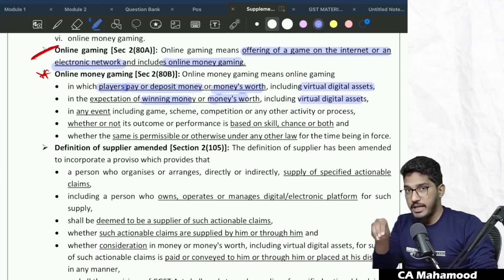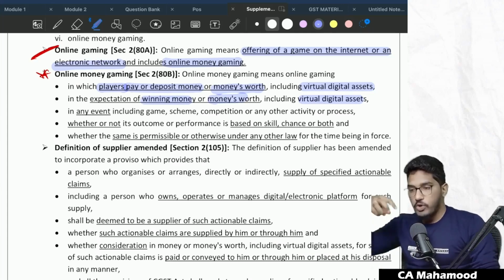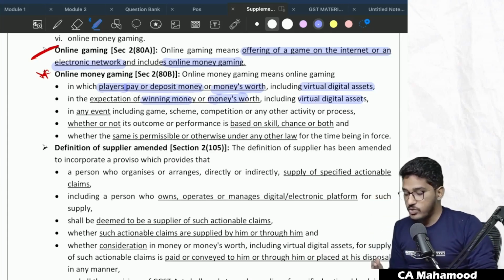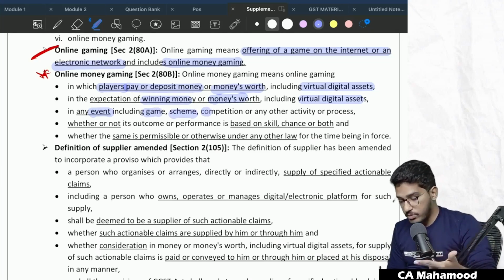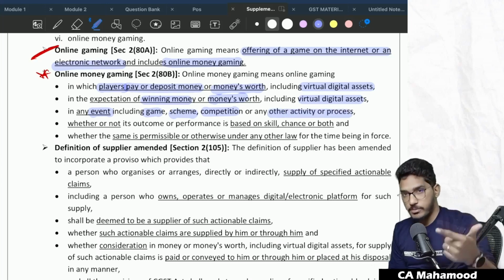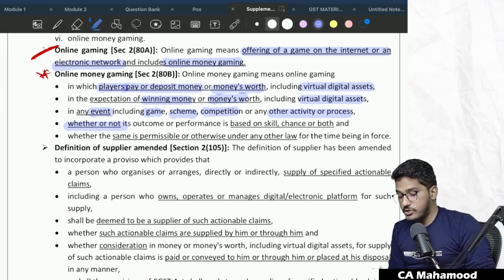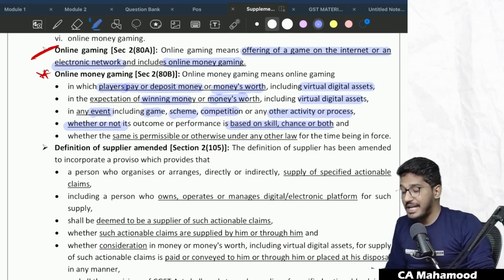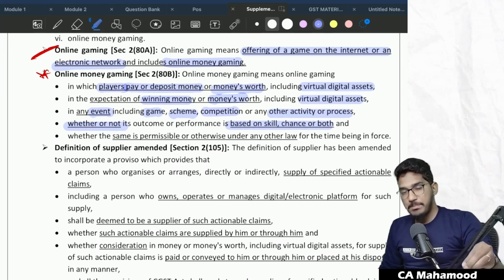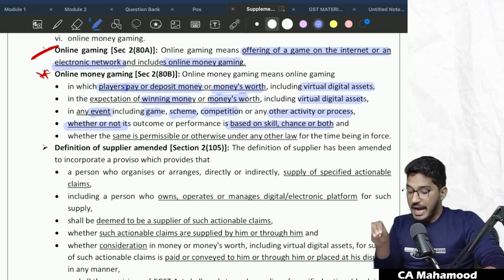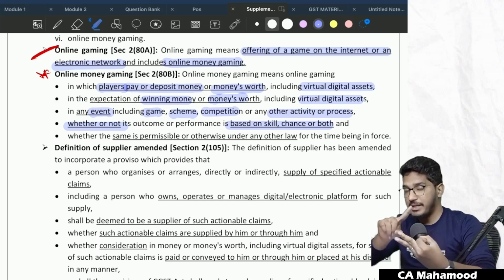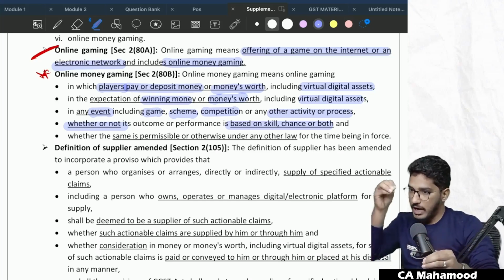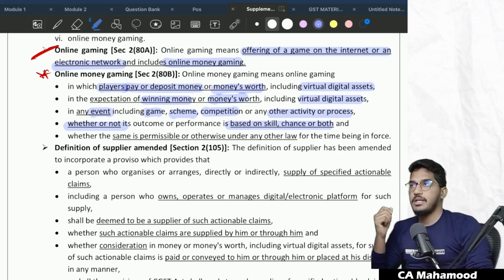Why you are depositing the money and playing? With an expectation that you want to win more money in any event, and you want to win that money in any event, including that could be a game, that could be a scheme, that could be a competition, or any other activity or process. Whether or not its source or performance is based on skill, chance, or both. See, you are depositing the money, playing a game, or participating in the scheme, and whether you will win that event or not, that might be dependent on your skill, that might be dependent on luck, that might be dependent on chance. Doesn't matter.